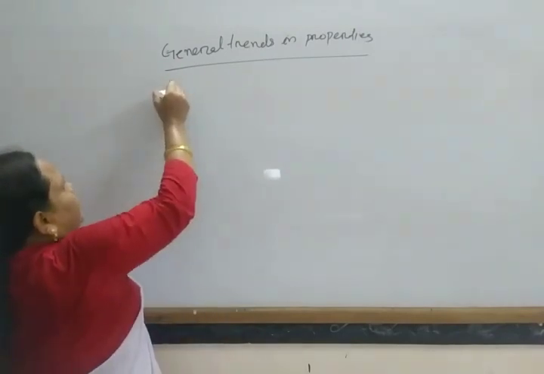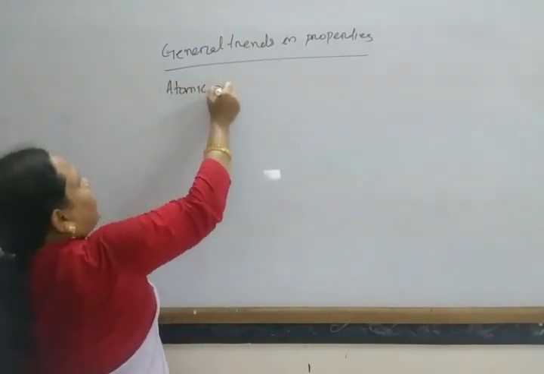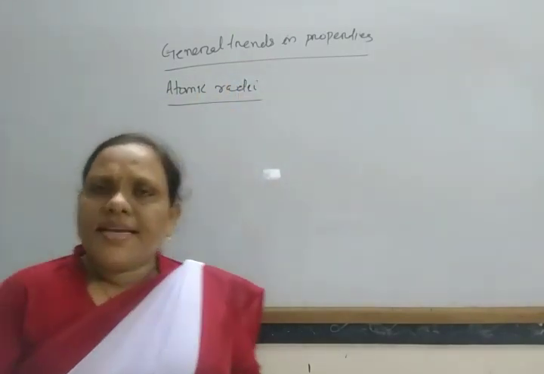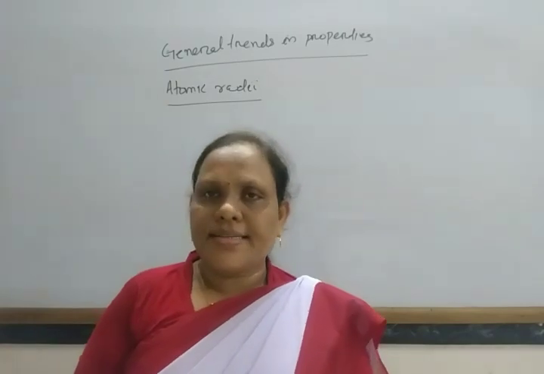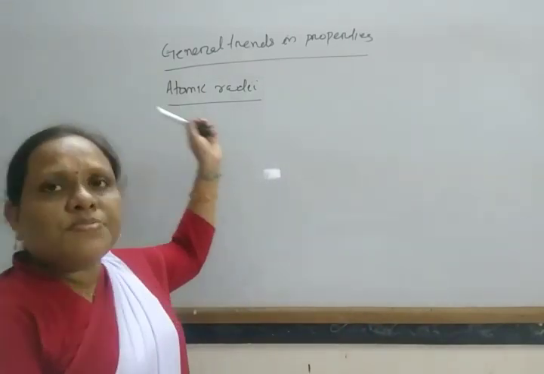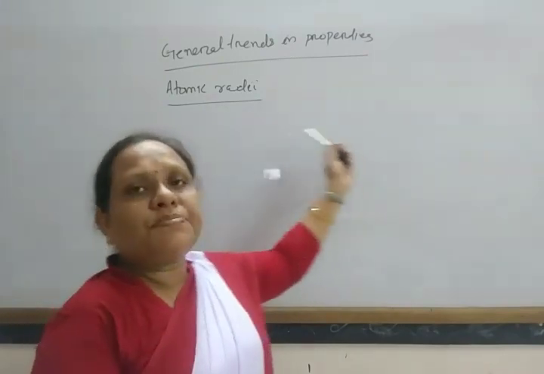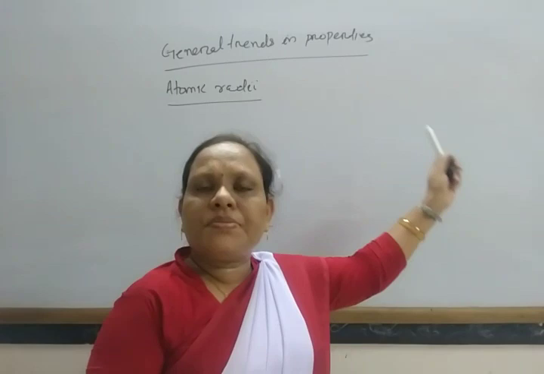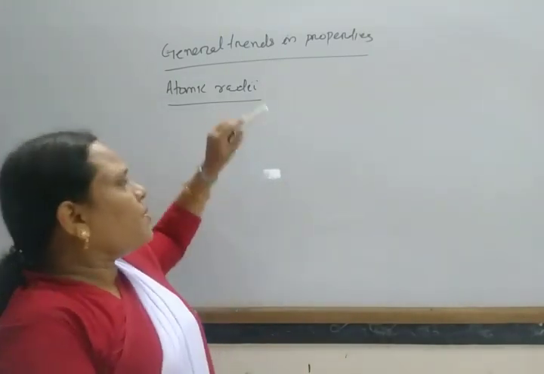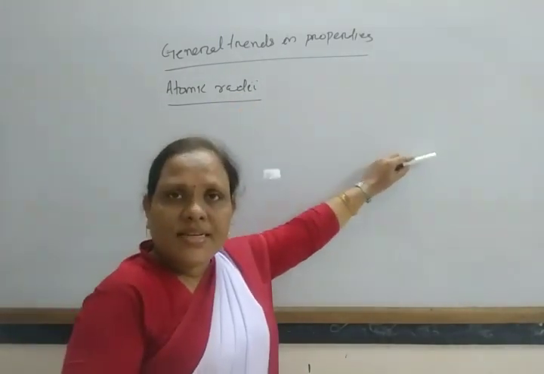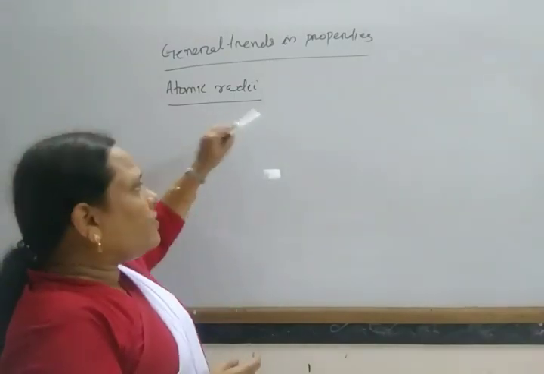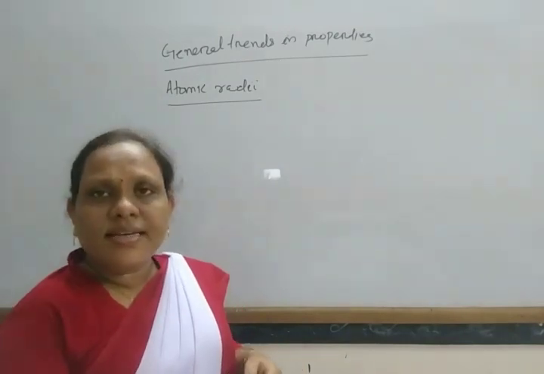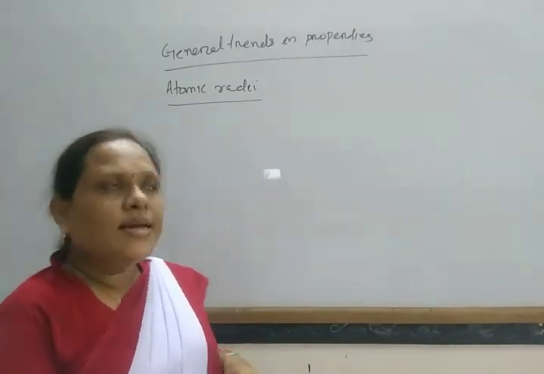Okay, so first come to atomic radii. These elements have smaller size. A halogen has the smallest size in the respective period, due to the increase in nuclear charge. However, as we move from top to bottom, the atomic size or atomic radii increases.